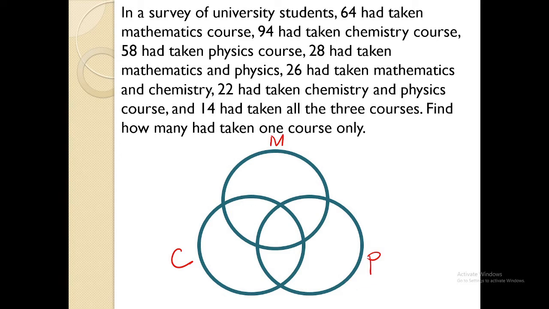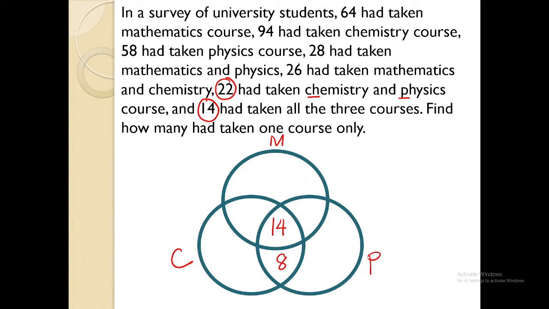So I'll be starting with the number 14 again. 14 who took all the 3 courses. Now, let's focus on the 22 students who took chemistry and physics. So we already have 14 here. So we will have 22 minus 14. So I'll be writing the number 8 over here.